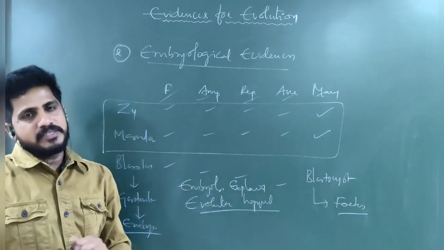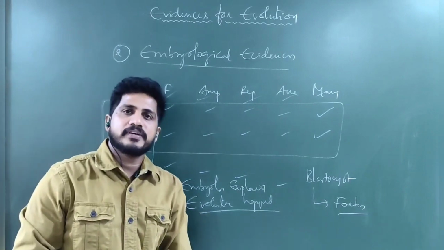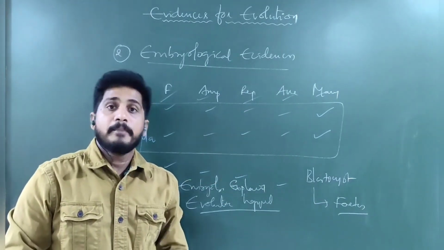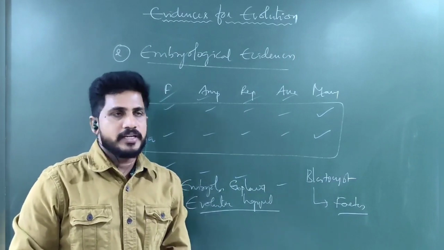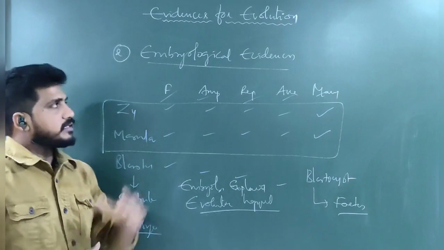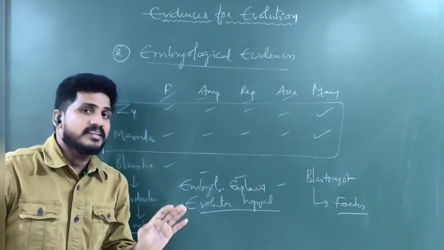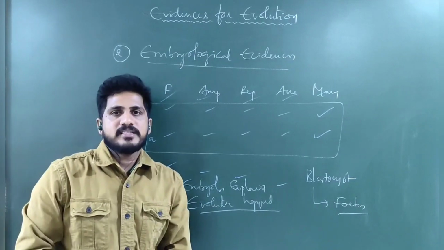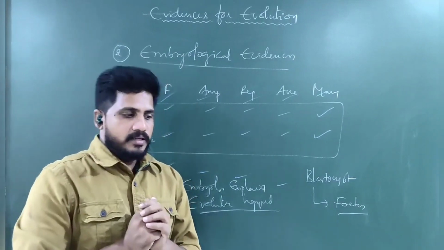Understand? So in any case, I'm just telling very few examples on the surface. In any case, some organ has been developed by adaptations in evolution, is the point. So embryology is also telling evidence. Embryology is also telling that evolution has happened. Next, biochemical evidences. What are biochemical evidences?